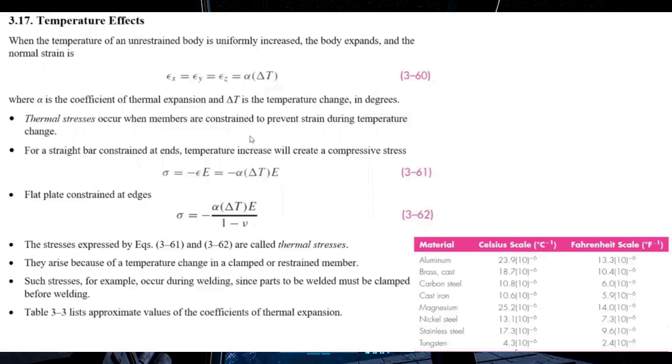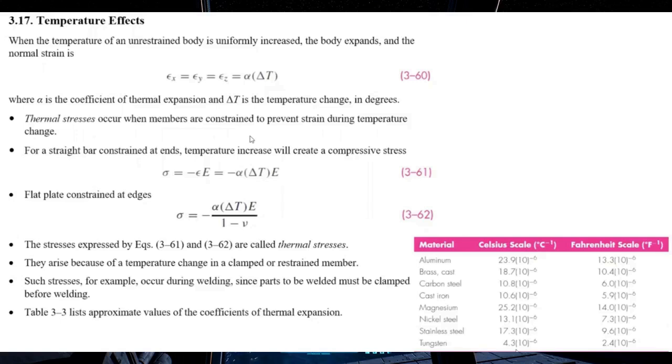If we are analyzing a uniform flat plate which is restrained at the edges and subject to a uniform temperature rise, the compressive stress developed inside the material can be expressed by using the following formula. In this case, we are dividing the compressive stress by 1 minus nu.